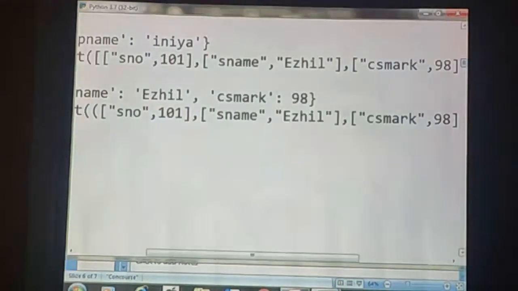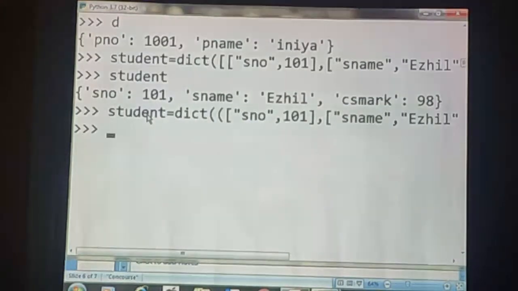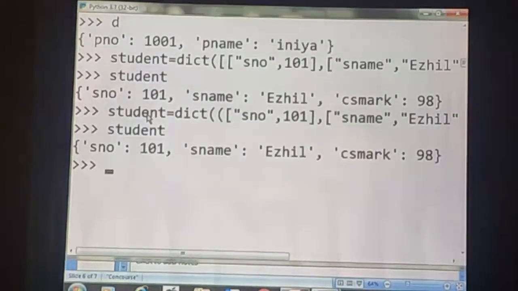Here 3 list entries are used in one tuple. Here I have specified key value pairs of the dictionary in the form of sequence, that means in the form of tuple. Okay. Let us check what type of output we will get. Student. See here. Did you understand?